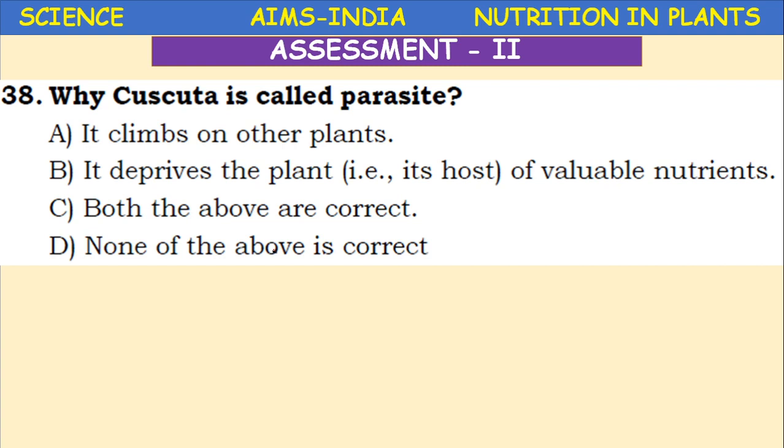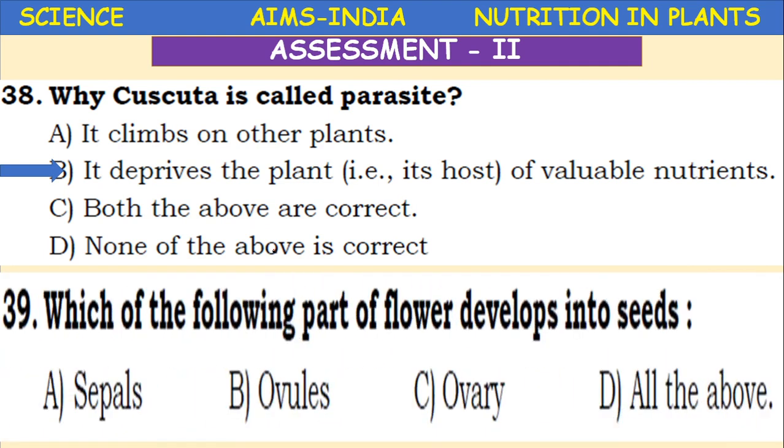Both the above are correct, none of the above are correct. So here it deprives the host plant of valuable nutrients. Which of the following parts of the flower develops into seeds? Ovules develop into seeds. You will study reproduction in plants later.